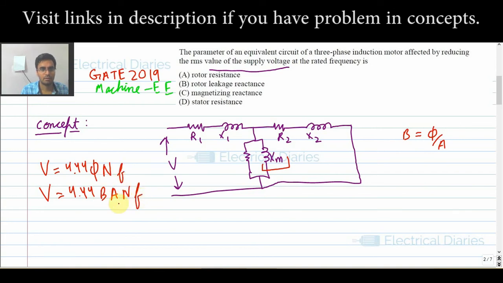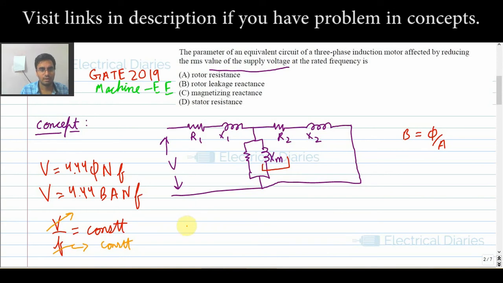Now what I mean to say is, V by F has to be constant for a machine. Why do we say that V by F should be kept constant for a machine? So that the flux in the machine is constant. Why flux? Because of B. You can see from here also that this flux has to be kept constant. That is the idea that should come up in your mind. So V by F has to be kept constant. Here, given in this question, F is constant and I have varied V.